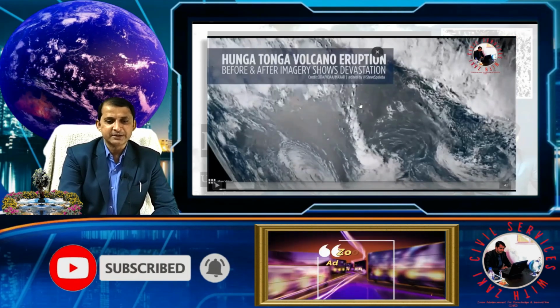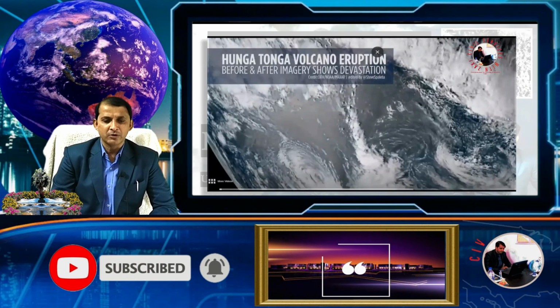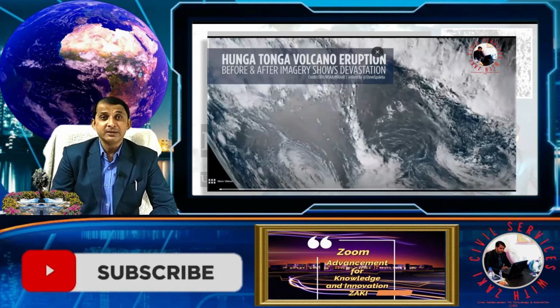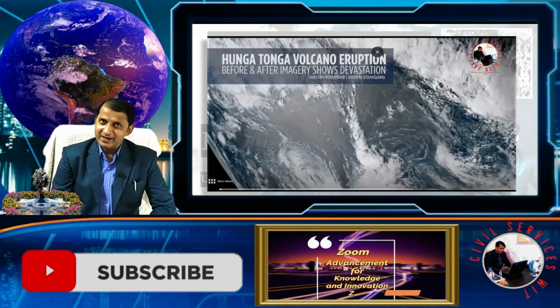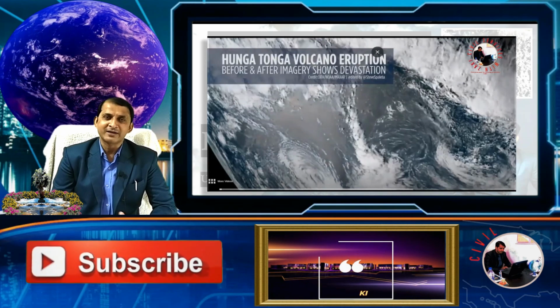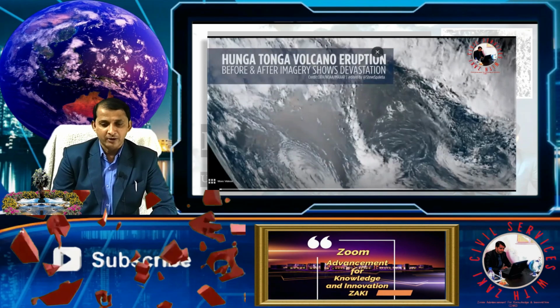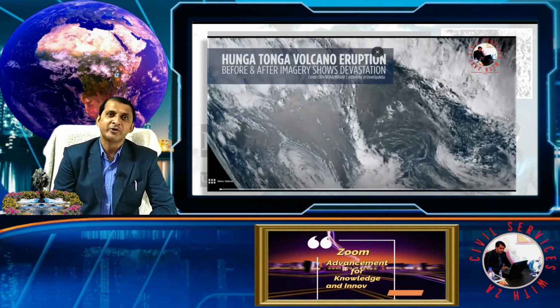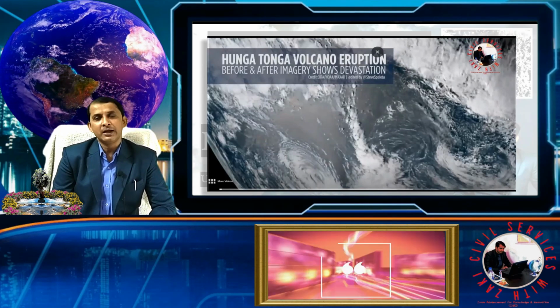So this is basically the Tonga volcano eruption before and after imagery. These images were collected by various scientific agencies like NASA, the Maxar satellite agency, and some oceanographic research in the US.